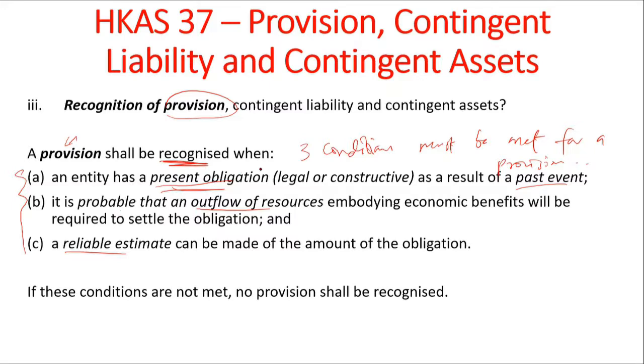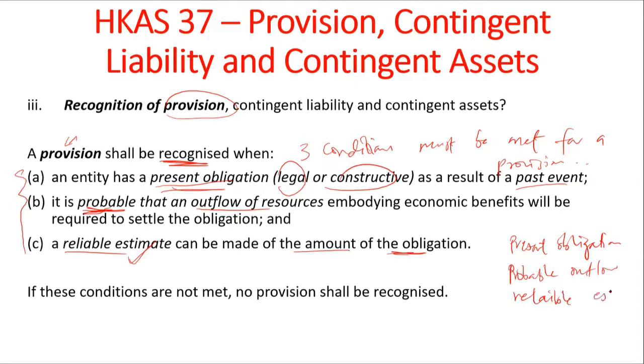So an entity must have a present obligation. It could be legal or constructive. We have seen the difference between legal and constructive obligation in this video. As a result of a past event, it's probable that an outflow of resources will occur to settle the obligation, and a reliable estimate can be made for the obligation. To remember it briefly, there should be a present obligation, a probable outflow of resources, and a reliable estimate.